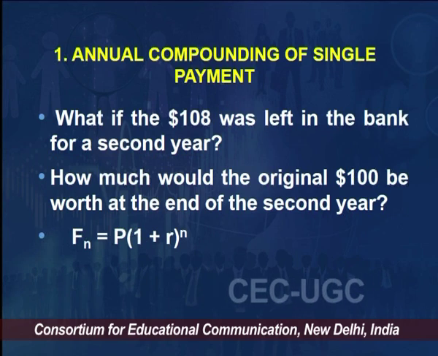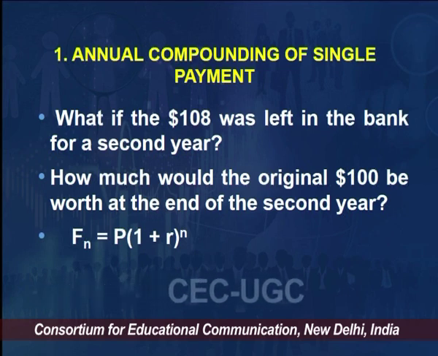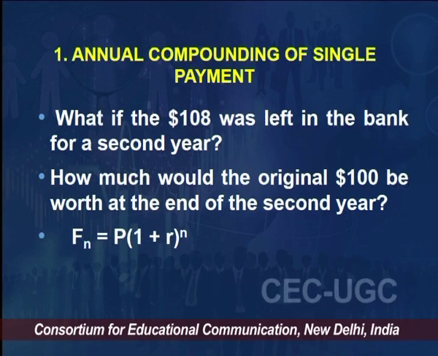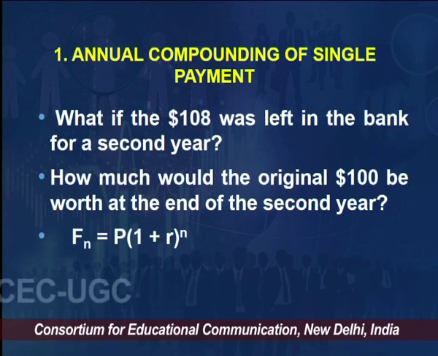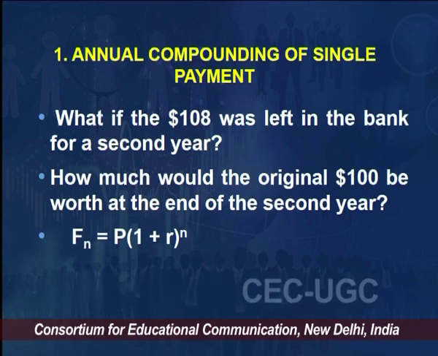The equation is very simple: future value is equal to P into (1 plus R) raised to power n. That is simple mathematics. So here P, the principal, is 100 rupees, into (1 plus R), where R would be 0.08, raised to power n, where n would be 2 years. That's how you will get future value.